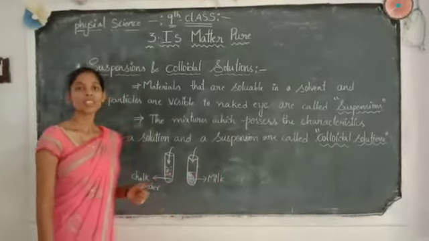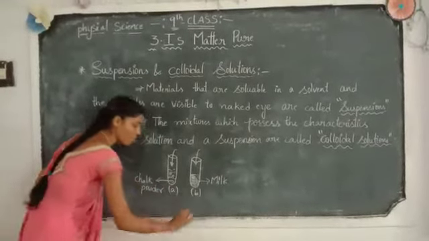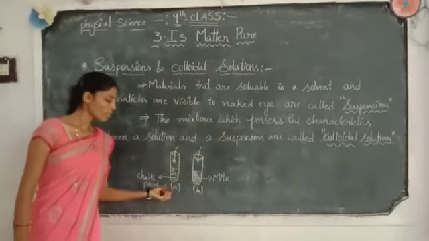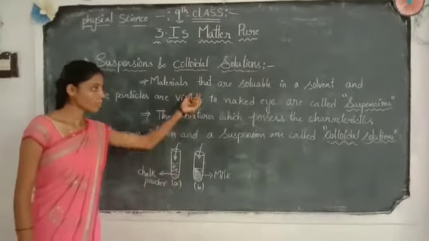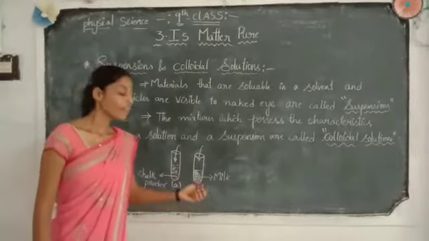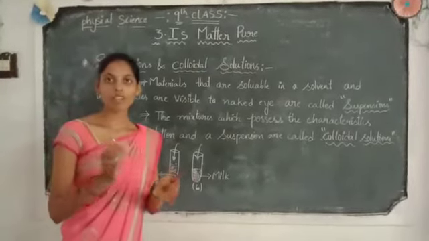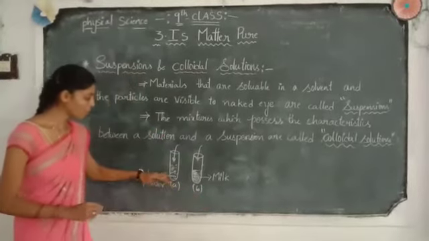Let us call them test tube A and test tube B. Test tube A shows the characteristics of a suspension. Why? Because the chalk powder particles are not uniformly spread; they settle down at the bottom of the test tube. The chalk powder does not mix with the water.